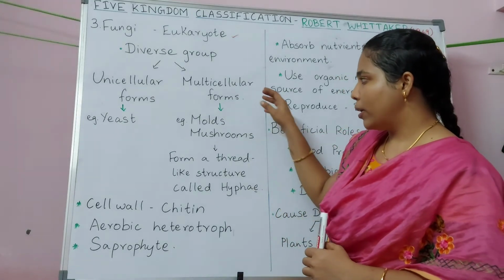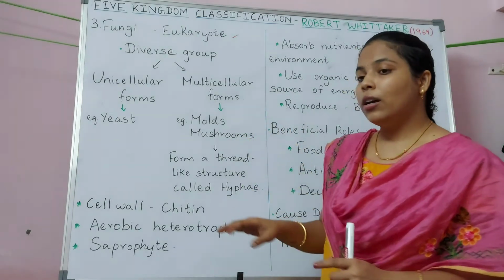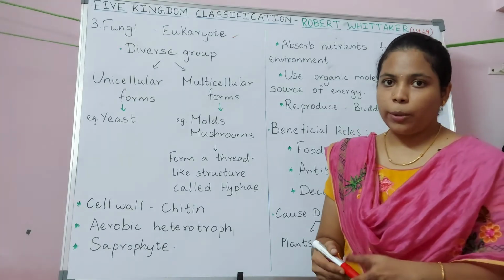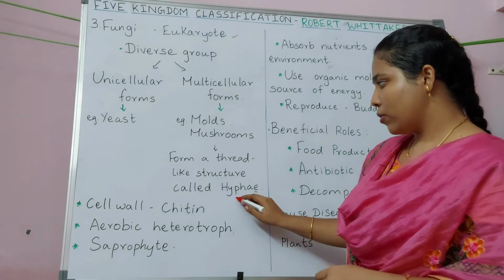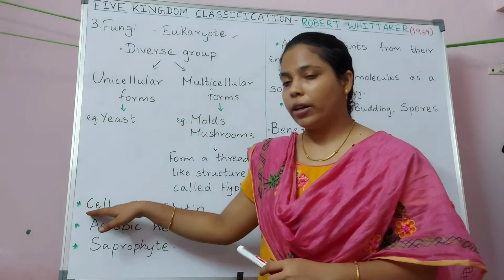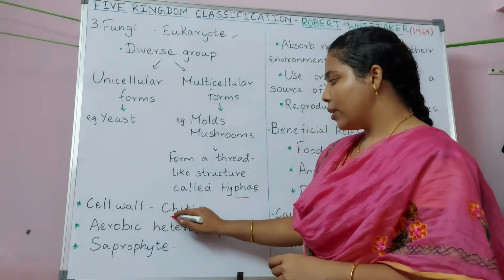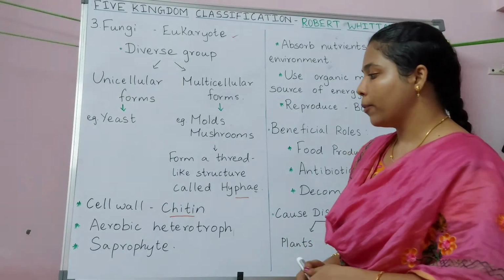An example for multicellular forms is molds and mushrooms. Molds and mushrooms are fungi that are made up of more than one cell. These molds have a thread-like structure called hyphae. And moving on to the cell wall of fungi, it is made up of chitin. Chitin is a unique feature that is present only in the cell wall of fungi.